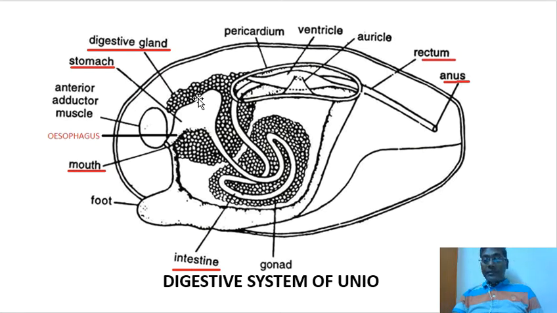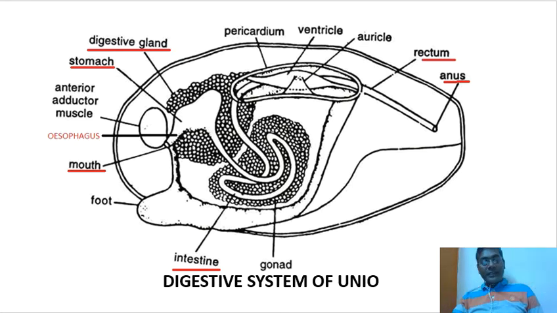The stomach lies dorsal to the visceral mass, and it is surrounded by a large digestive gland or liver, which opens into the stomach by many ducts. The stomach in fact has a dorsal part into which the esophagus opens and a ventral part having the crystalline style. The ducts from the digestive gland open in the dorsal part of the stomach.